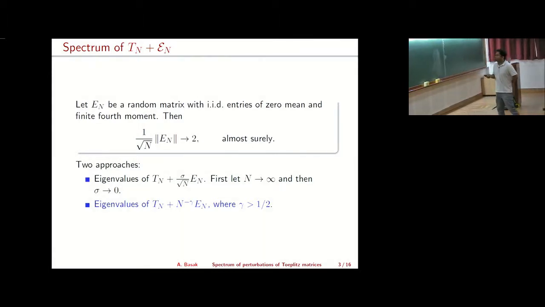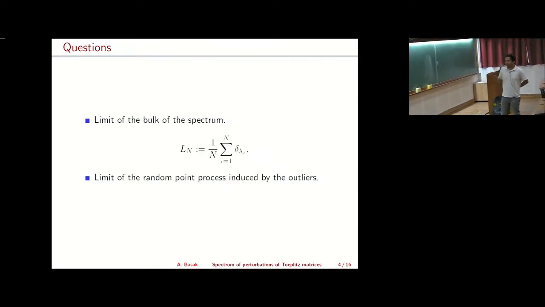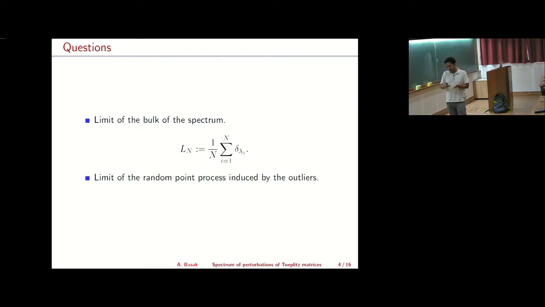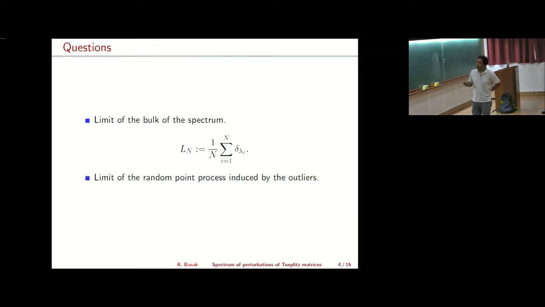Okay, so what are the questions that we'll be interested in? So we'll be interested to know what the bulk of the spectrum looks like, that is, the limit of the bulk of the spectrum. It means that you look at the empirical measure induced by the eigenvalues, where lambda denotes the eigenvalues of the matrix you're interested in. You look at this empirical measure of the eigenvalues, and then you want to know what the limit is. And another question that you might be interested in is what is the limit of the random point process that is induced by the outliers. I'll explain in a minute what I mean by outliers.